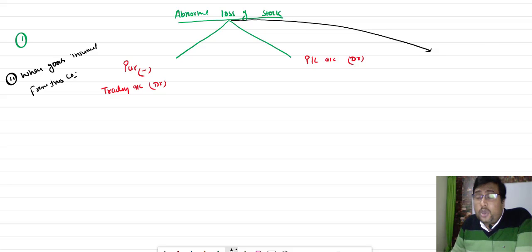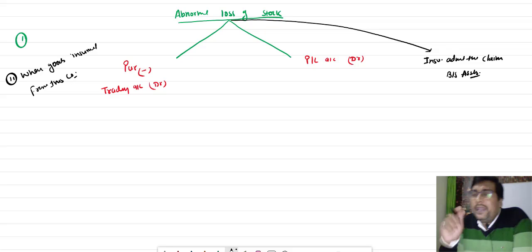Second, whatever loss we have will be transferred to the profit and loss account, debit side. And whatever the insurance company admits as the claim will be transferred to the balance sheet, asset side. Why balance sheet asset side? Very simple, because it is a future receipt.